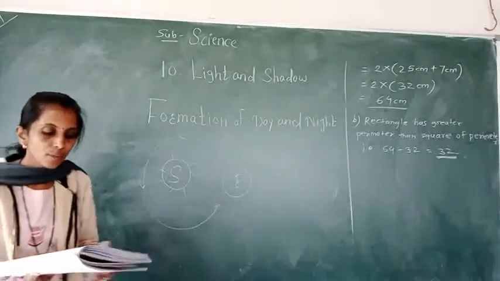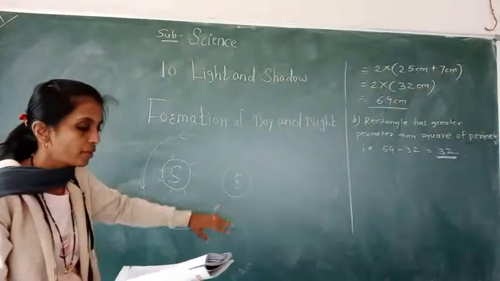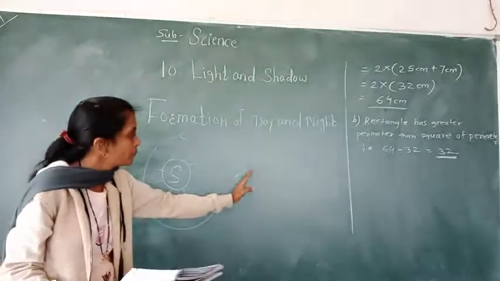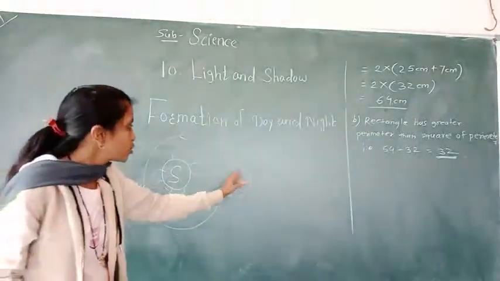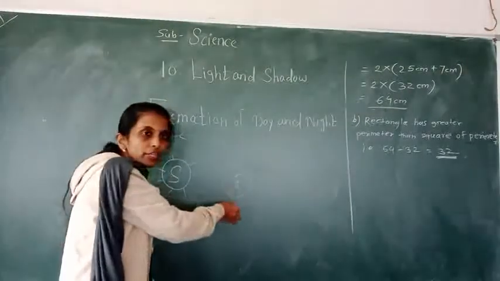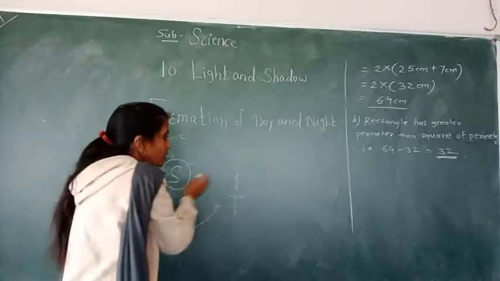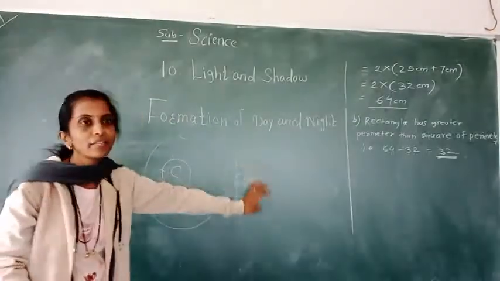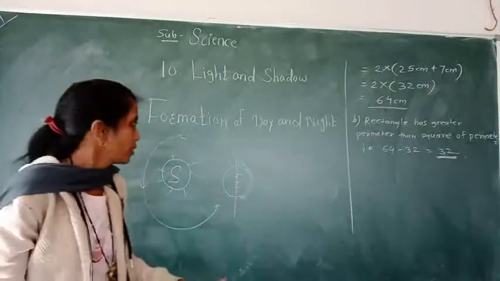So during rotation, one side of the earth faces the sun and causes day, and the other half remains in the dark and does not receive sunlight. That half part does not provide sunlight and heat, so that region has night. You understood? Okay.